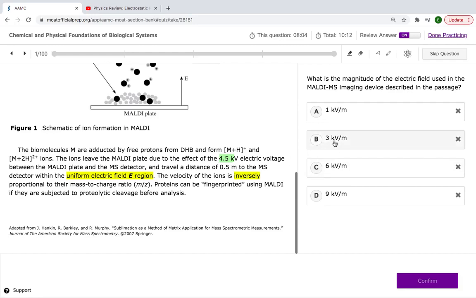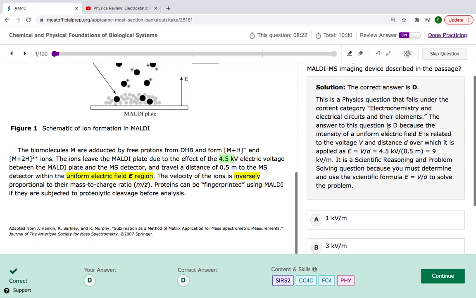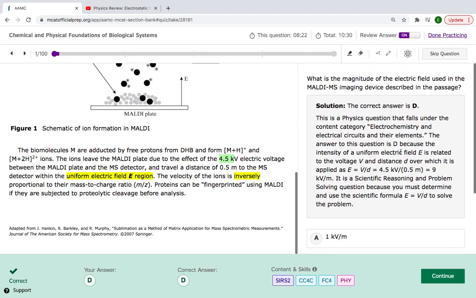The question is asking kilovolts per meter. Boom. Look for a kilovolt. Boom, kilovolt. Meter. Boom, meter. No overcomplicating, no converting, okay? If the question has these units and in the passage they're the exact same units, then you don't convert. So 9. I'm pretty sure that's it. Boom. There we go. Okay, this is the answer. This is the description of the answer if you want an explanation, all that stuff, if you want to check it out.